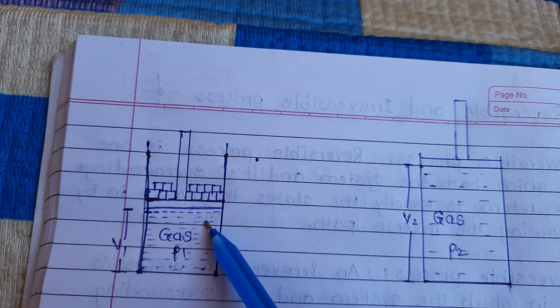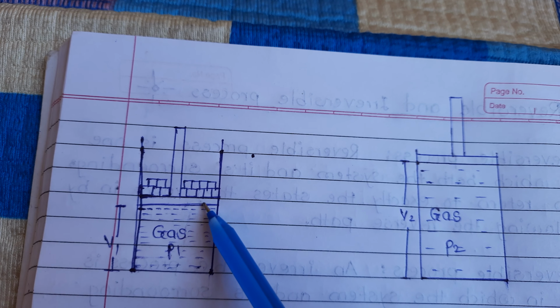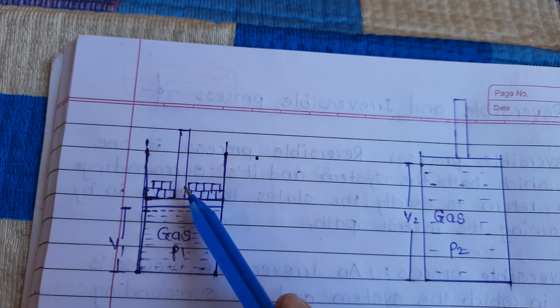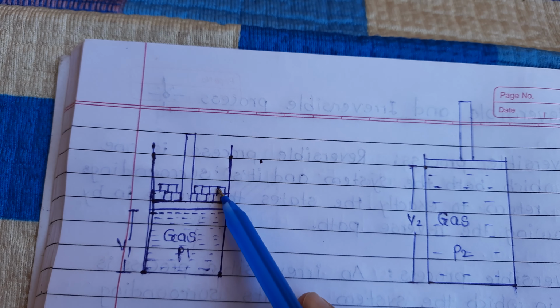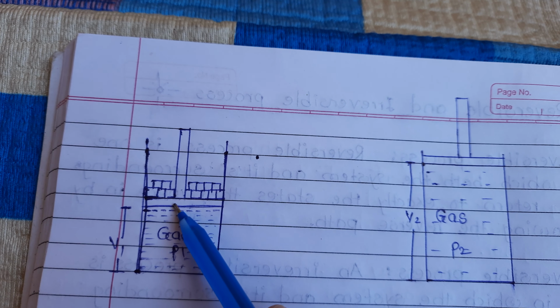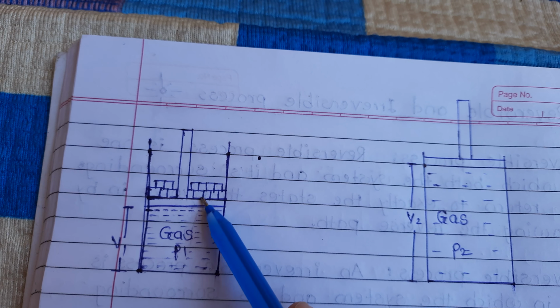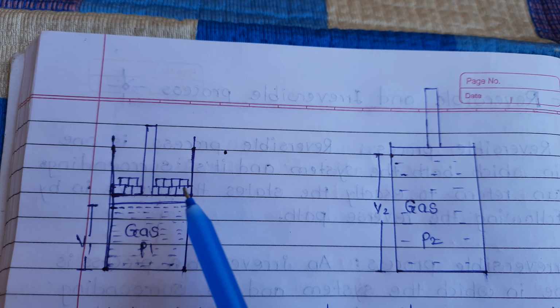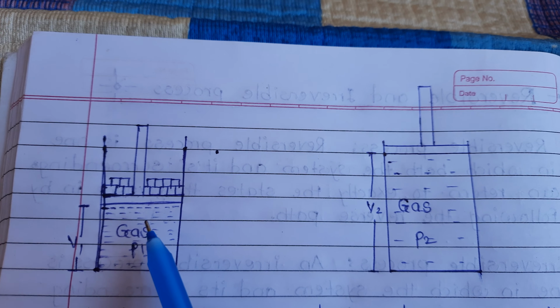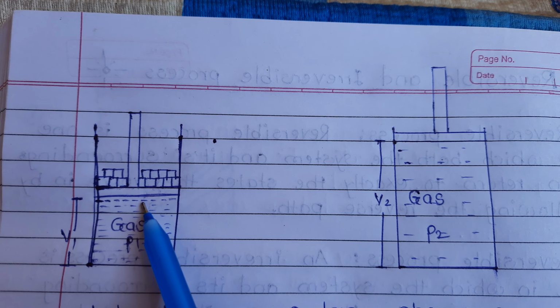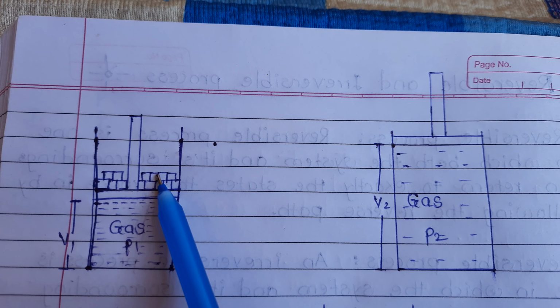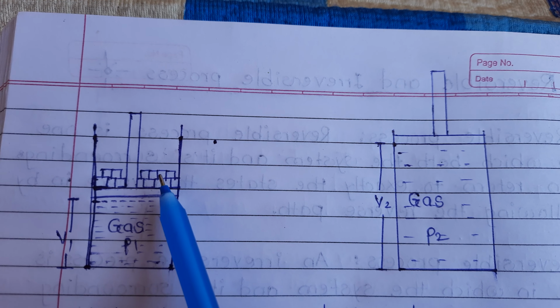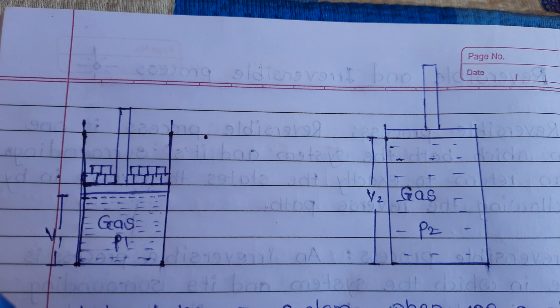Pressure of the gas is equal to the pressure applied by the piston because of this weight. Hence, the piston stands at that position to maintain equilibrium.